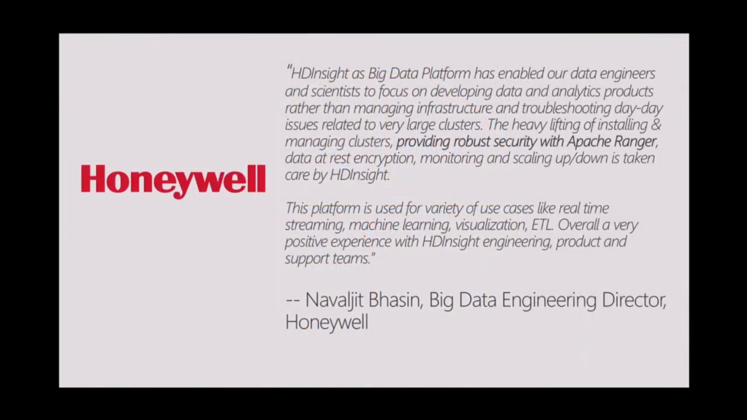This is a quote from Honeywell's data engineering director. He actually wanted to be here, part of the presentation, and he wanted to show the architecture which Honeywell has built. But unfortunately, because of some personal reasons, he had to drop out. But I'll just read out his quote.